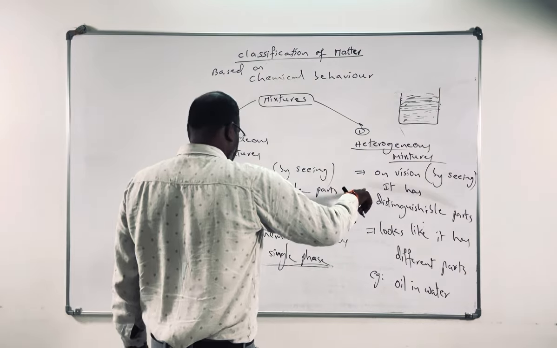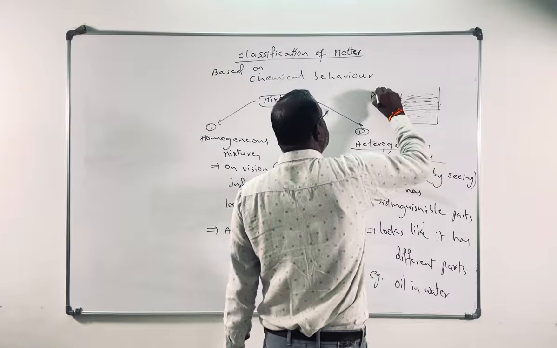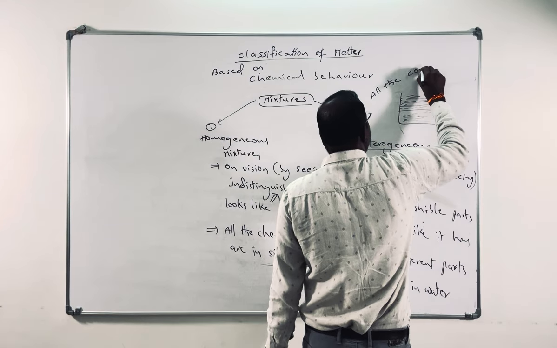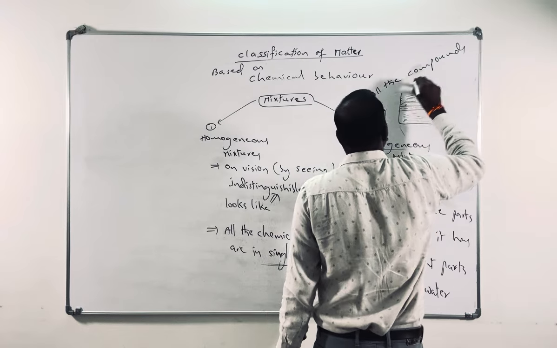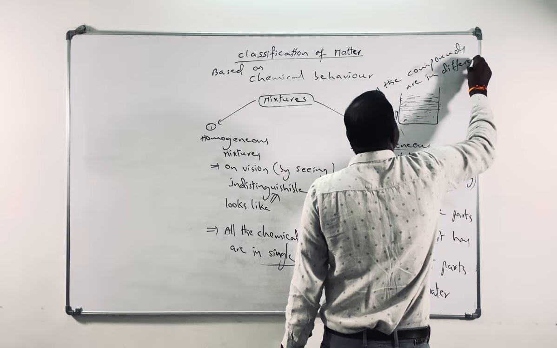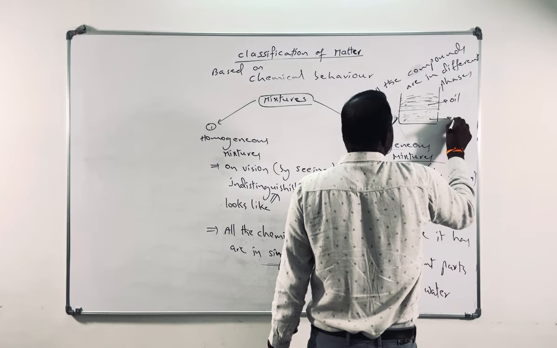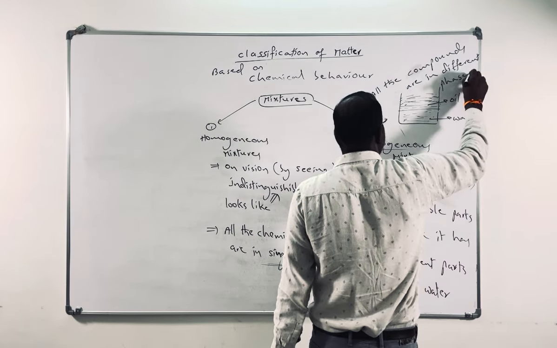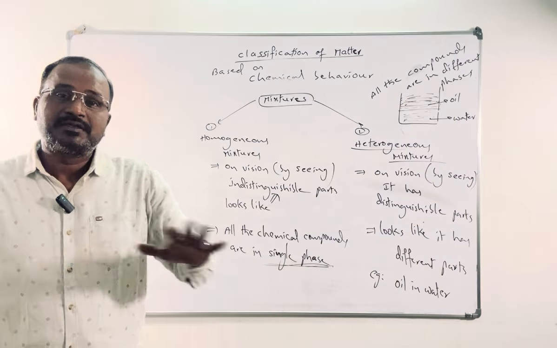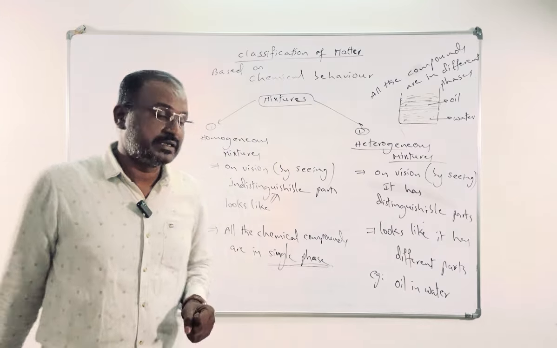Means all the chemicals are in different phases. In this case, all the compounds are in different phases, not a single phase, like oil and water. Both are in liquid state, but the phase is different. Oil phase is different, water phase is different, so they are in different phases. If they are present like that, we'll say that mixture is a heterogeneous mixture.